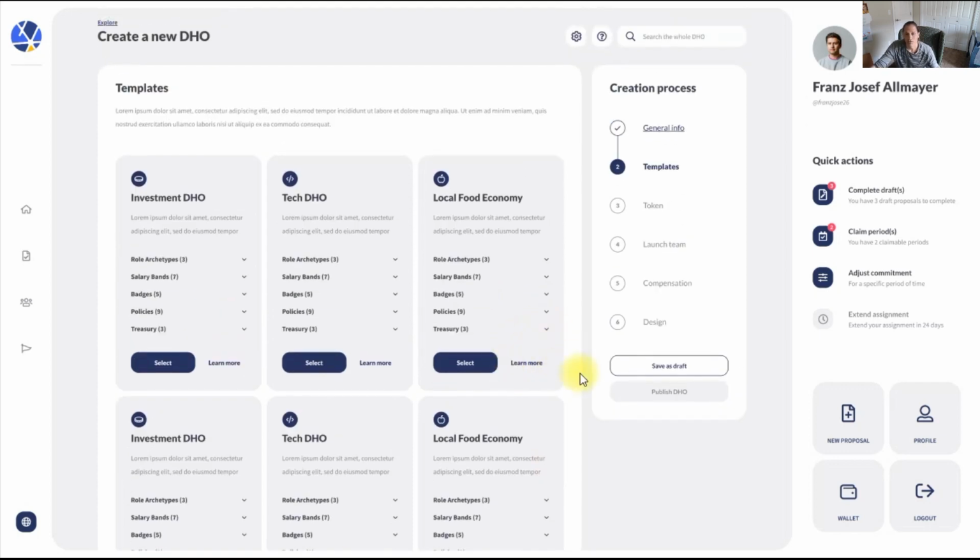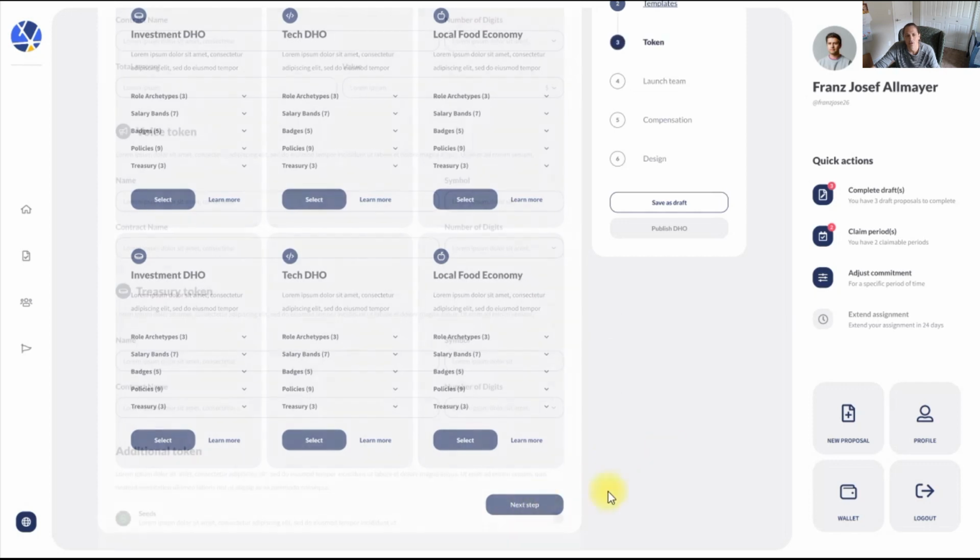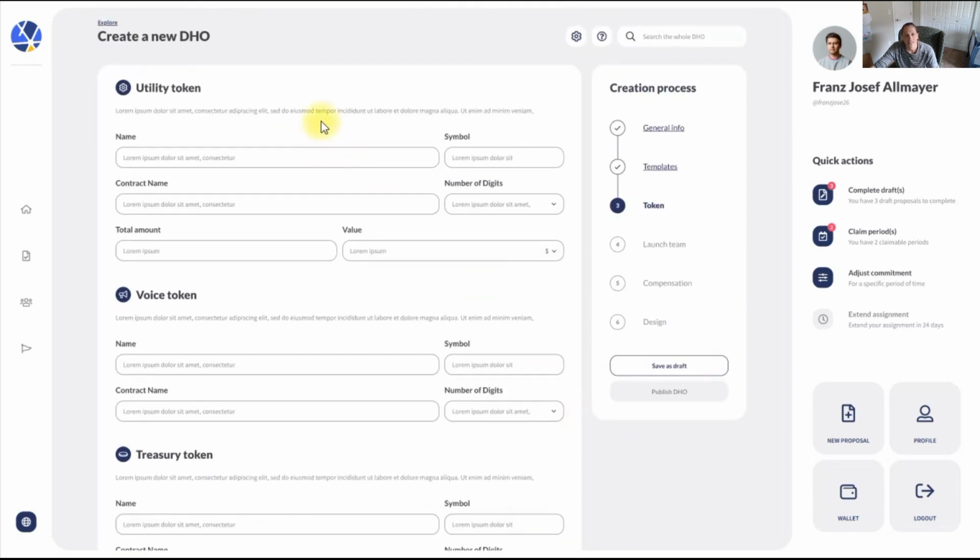But what's great about the DAO tools is it's all about helping us experiment and create new types of systems. So even if you pick one template, they're designed to change. So you as a group, you can use the policy process for coming up with new types of rules for your organization. And you can continue to evolve it. So the templates are here to just help us get started in our coordination journey. So you can pick a template. And then you get to go down and design what the rest of your organization looks like.